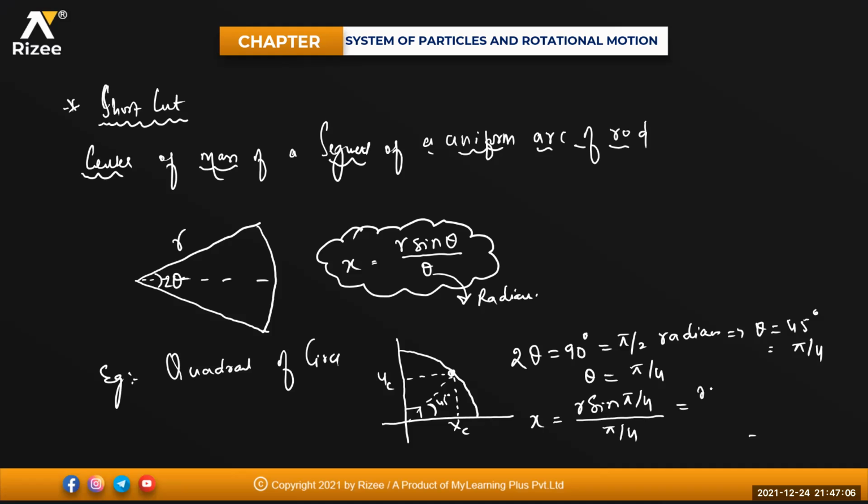So that will be equal to r into 1 by root 2 divided by pi by 4. That means that will become 4 into r divided by root 2 into pi. Done. So that will become how much for me, beta? 2 into root 2 into r divided by pi.